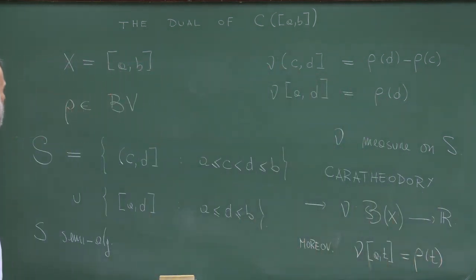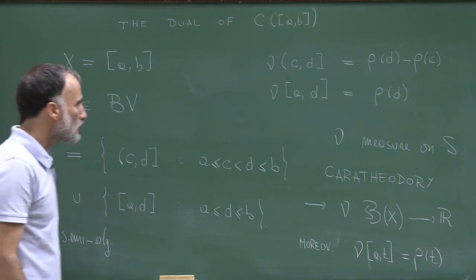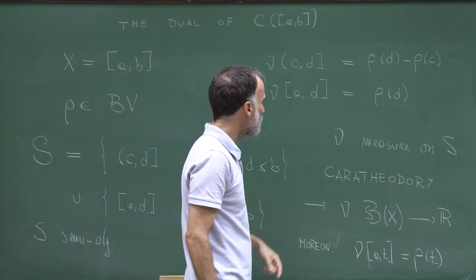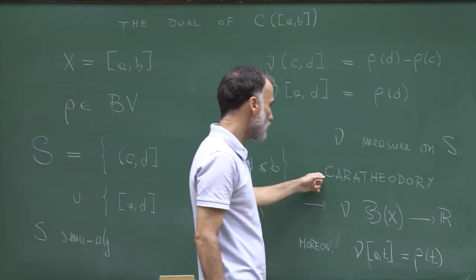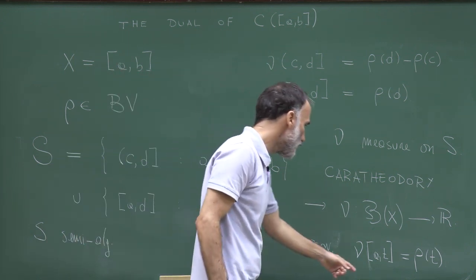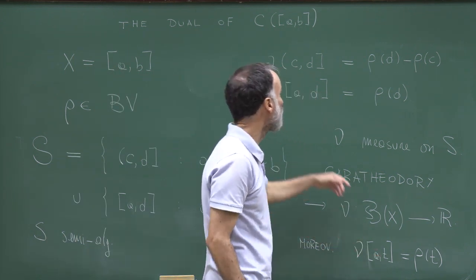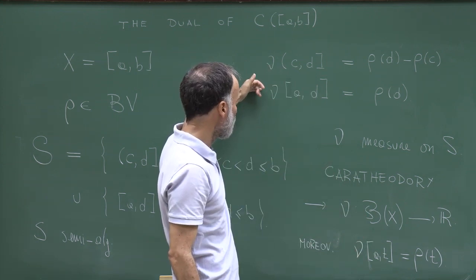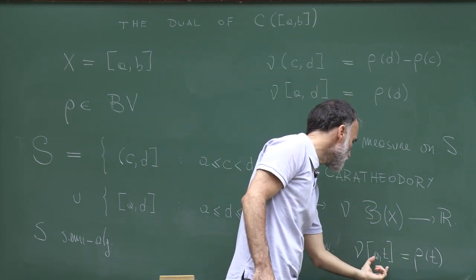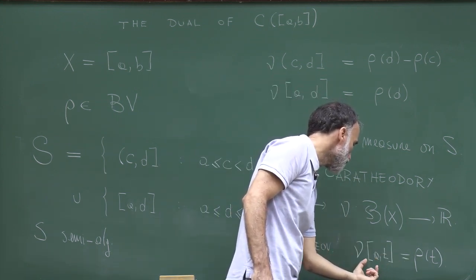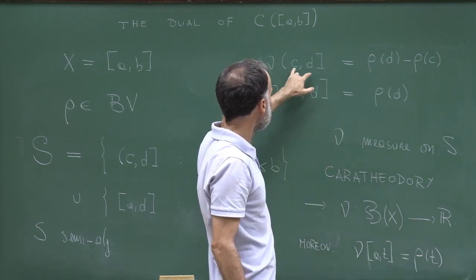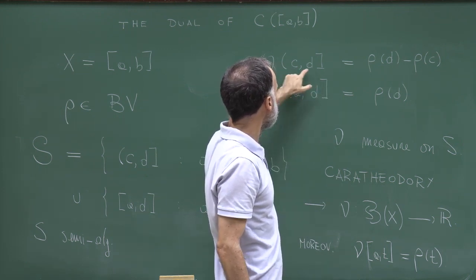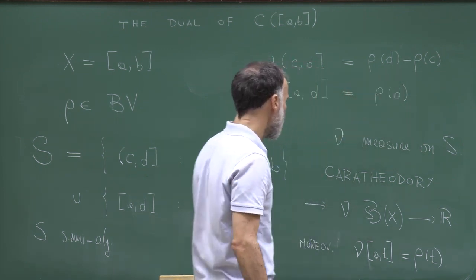So if you have a bounded variation function rho, you can construct a measure through this procedure which uses the Carathéodory extension theorem. And moreover, you have that nu of the closed interval AT is given by rho t, and the measure of an interval open at C and closed at D is given by this difference.